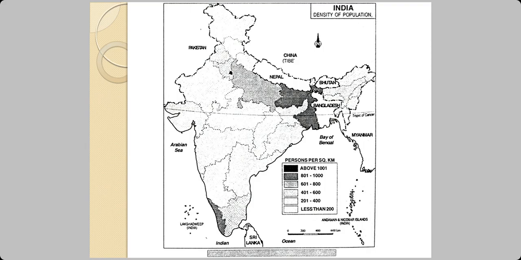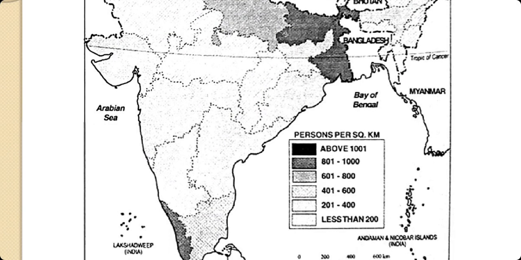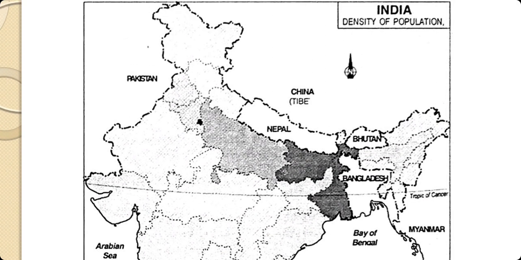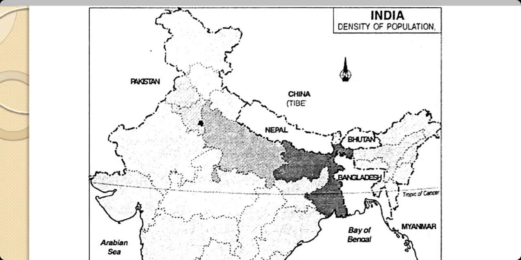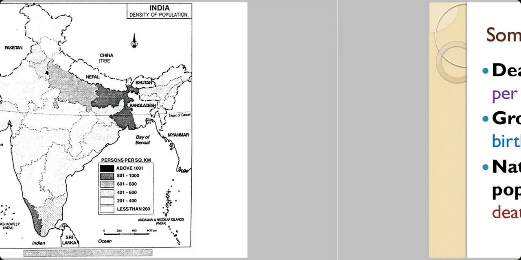So if you look at this map, and look at the legend, it shows different shades of gray, and it says less than 200, between 201 and 400, and so forth. And the black box above is a population density of more than 1001 people per square kilometer. And here you can see the National Capital Territory of Delhi is a dark black colored spot. So this map gives you an idea of the population density of India.